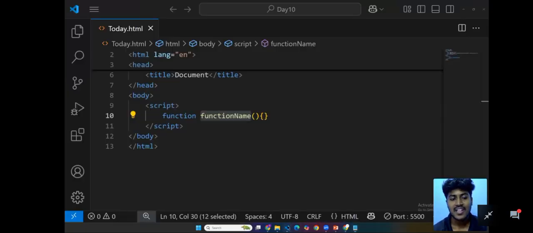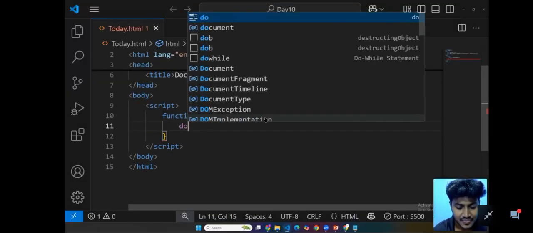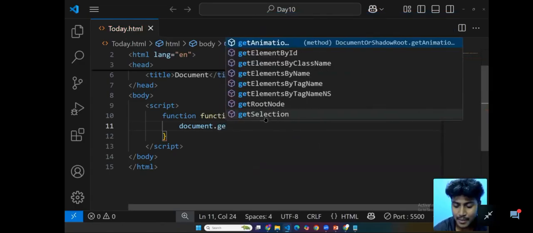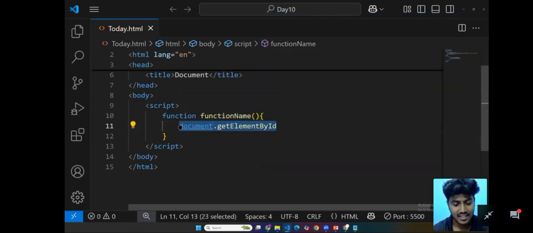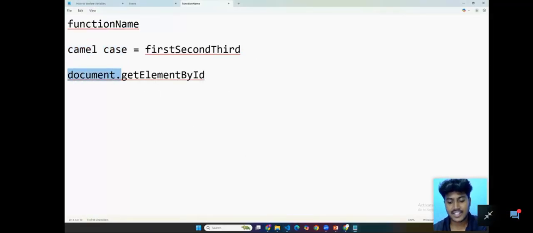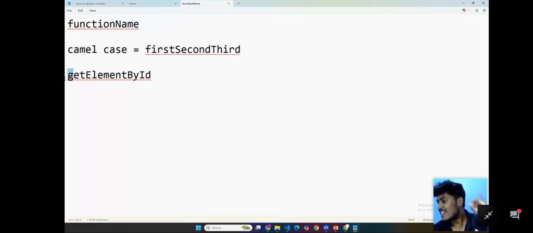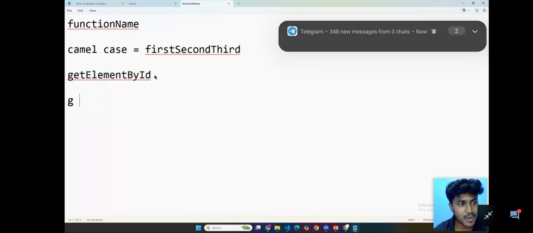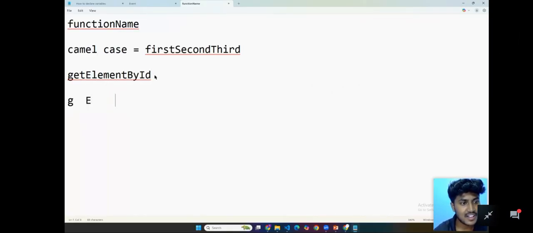For example, here also you can see document dot getElementById. In getElementById, g is small, E is capital, and then B is capital, and then I is capital. So this is called camel case.